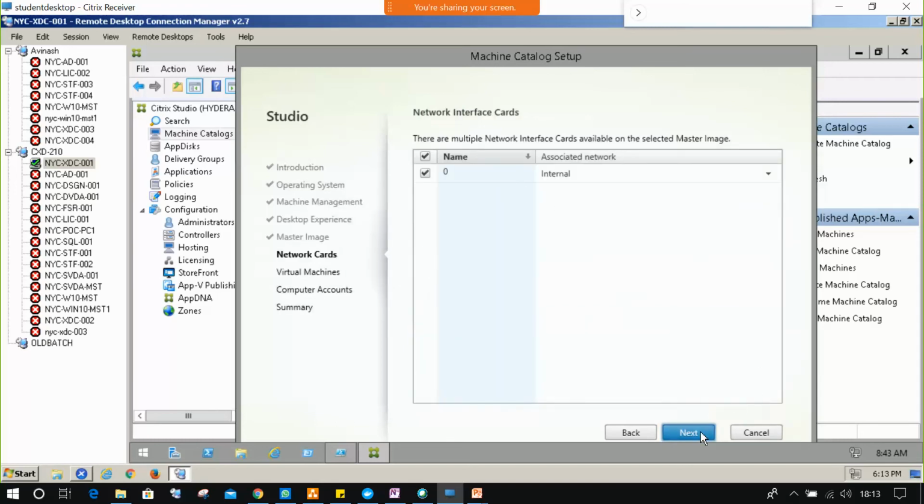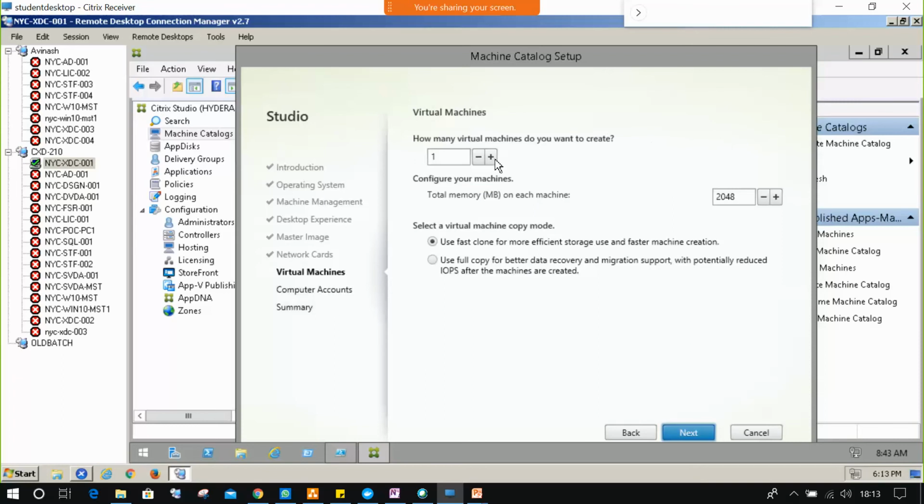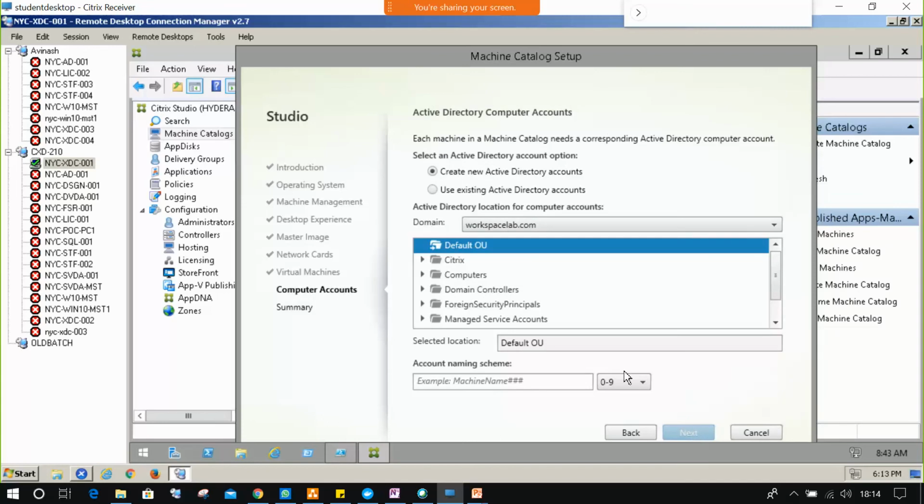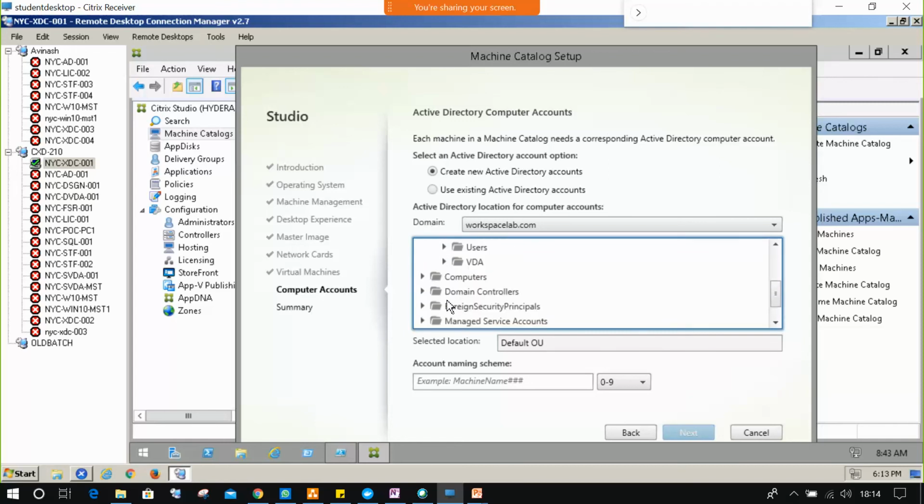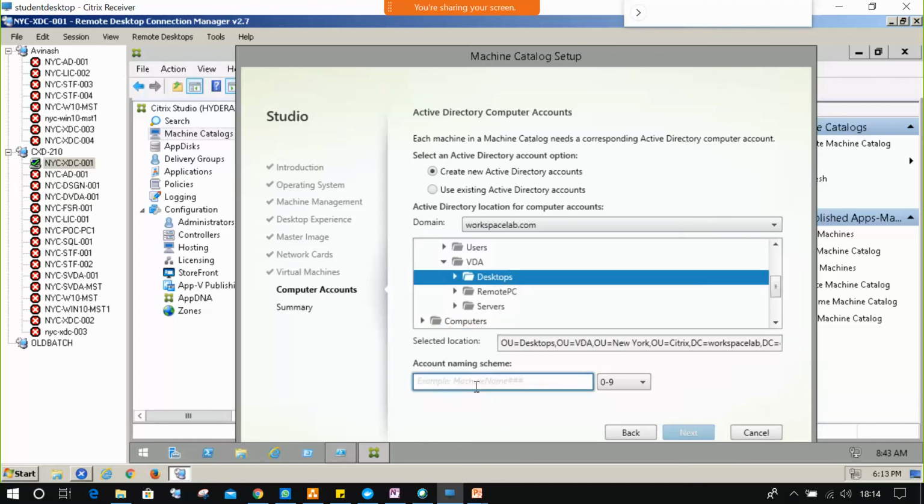So same network. How many machines do I want? I'm selecting 2 machines. Each machine has 2 GB of RAM. Next, and go to Citrix OU, NUAC, BDA, desktops. What is the name we can provide? MAH static, right? Hyphen hash 1.